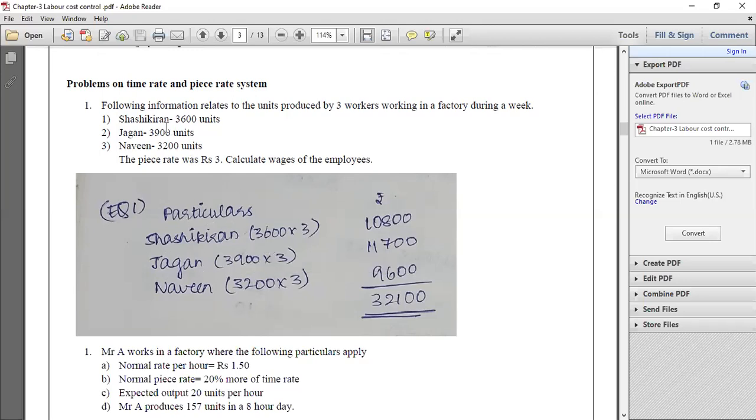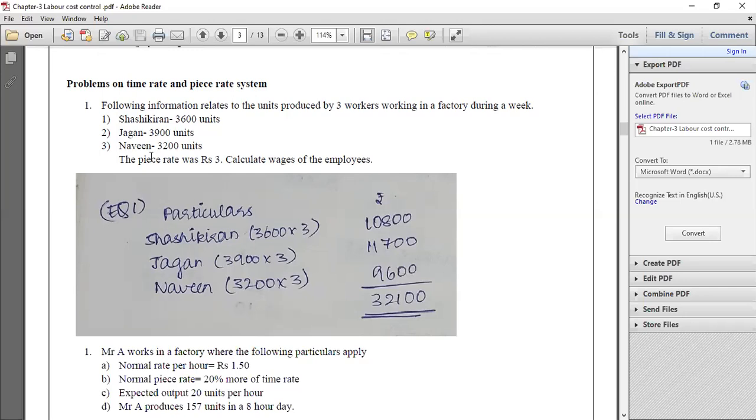So first laborer is Shashi Kiran. How many units he has manufactured? 3600. And the piece rate is rupees 3. So 3600 units multiplied into 3 rupees, 10,800 rupees will be the wages of Shashi Kiran under piece rate system. Similarly for Jagan, he has manufactured how many units? 3900 units. So 3900 units multiplied into 3 rupees per unit, his total wages under piece rate system will be 11,700.